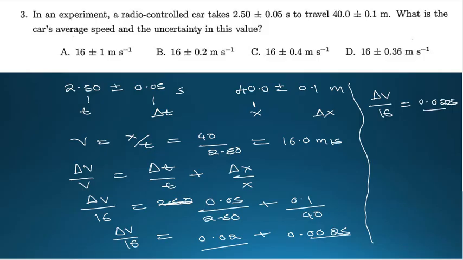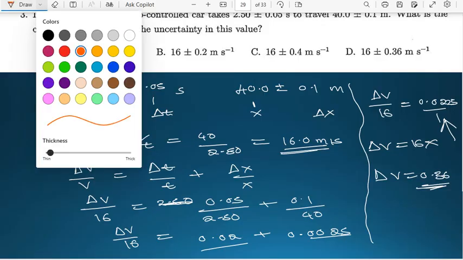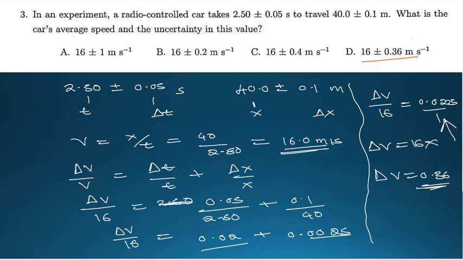We're going to have our delta v equal to 16 multiplied by 0.0225. So our delta v now is going to be 0.36. So you can even tell, since our first answer was 16 and our delta v is 0.36, that according to the options which have been given, option D is the correct answer.